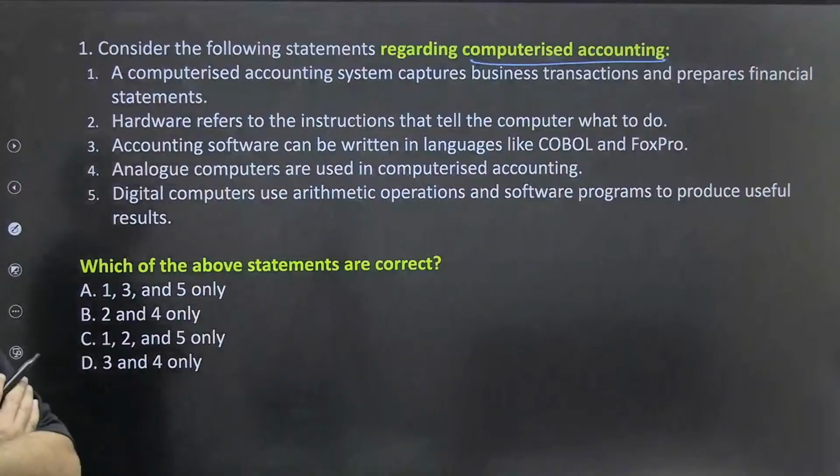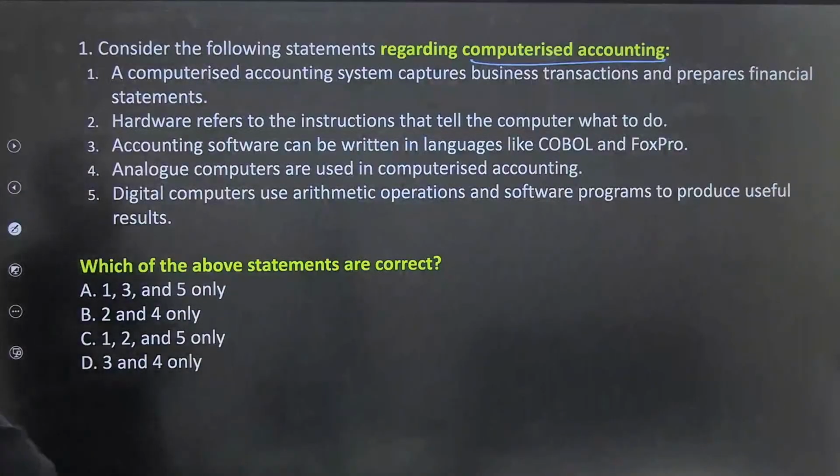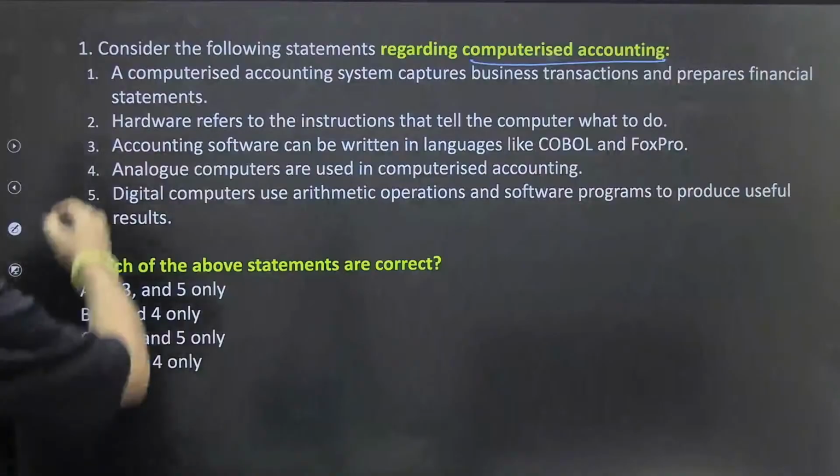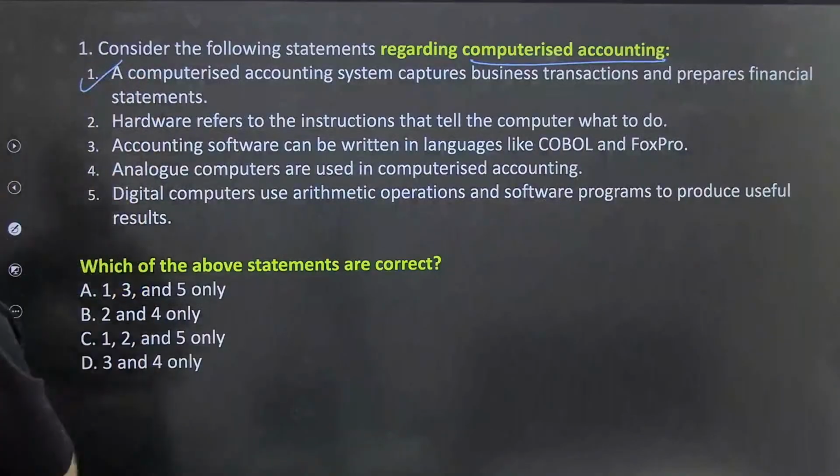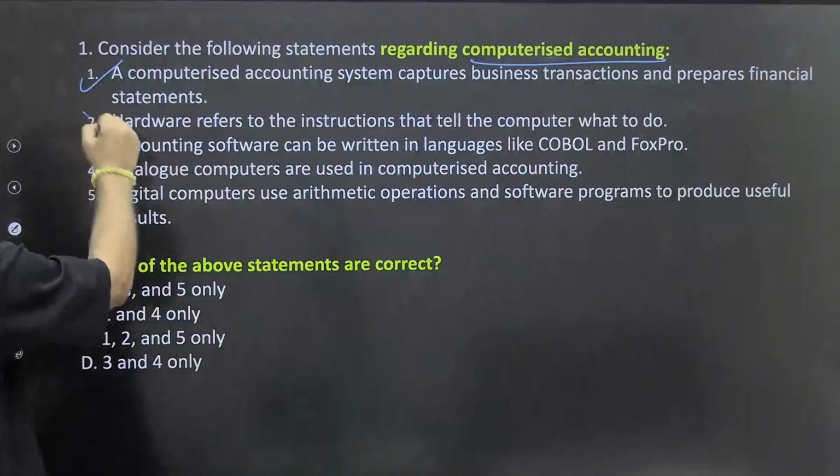So what will be your correct answer for the first question, guys? A computerized accounting system captures business transactions and prepares financial statements. It helps us in this. Hardware refers to the instruments that tell the computer what to do. No, this is wrong. Statement 2 is wrong, na?